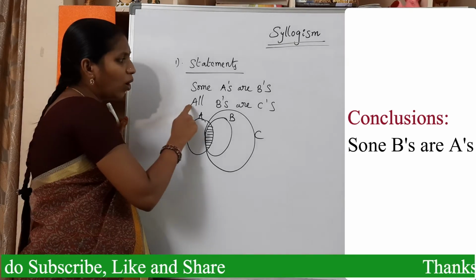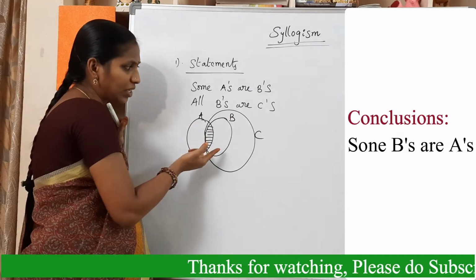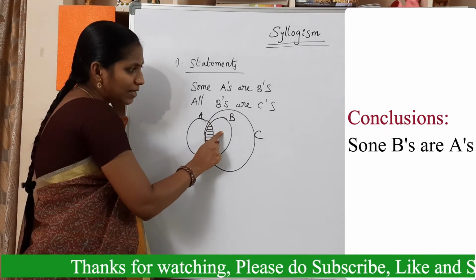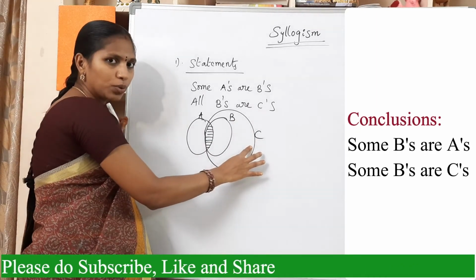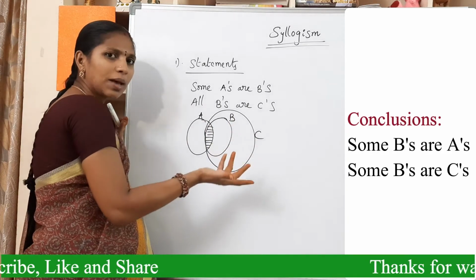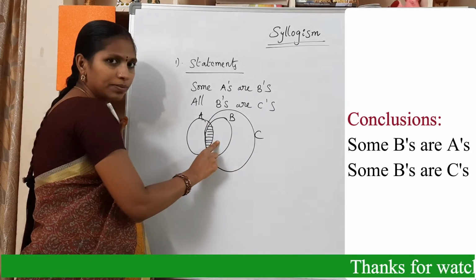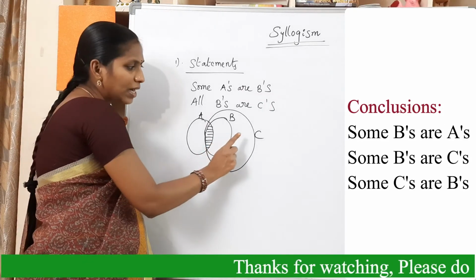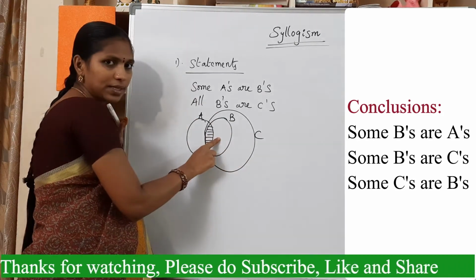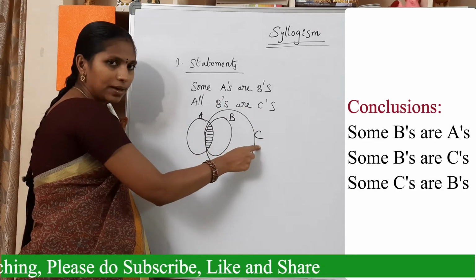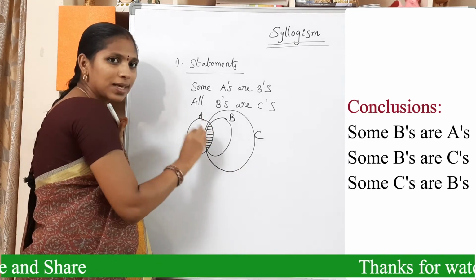And coming to the next one, all B's are C's. This is the statement. From this statement, what may be the conclusion? See, all B's are C's means some B's are C's. That is true. All B's are C's, so some B's are C's. That is also true. Another conclusion is some C's are B's. And we can't say all C's are B's, because the outer circle is C and the inner circle is B. We can't say all C's are B's. Only some C's are B's.